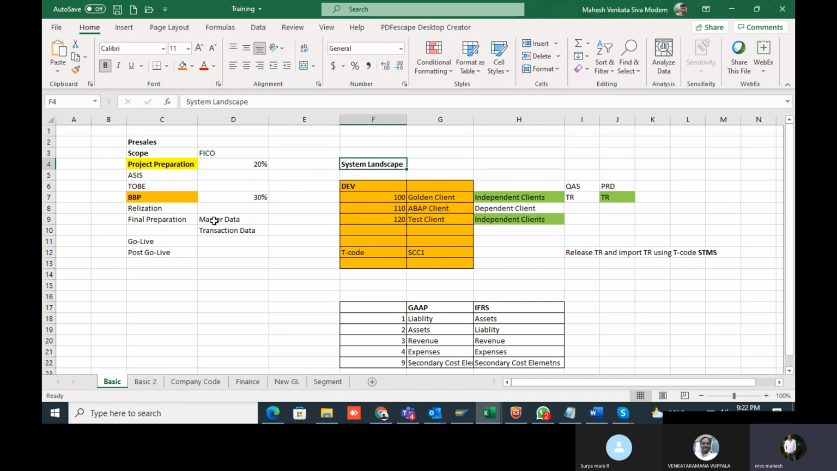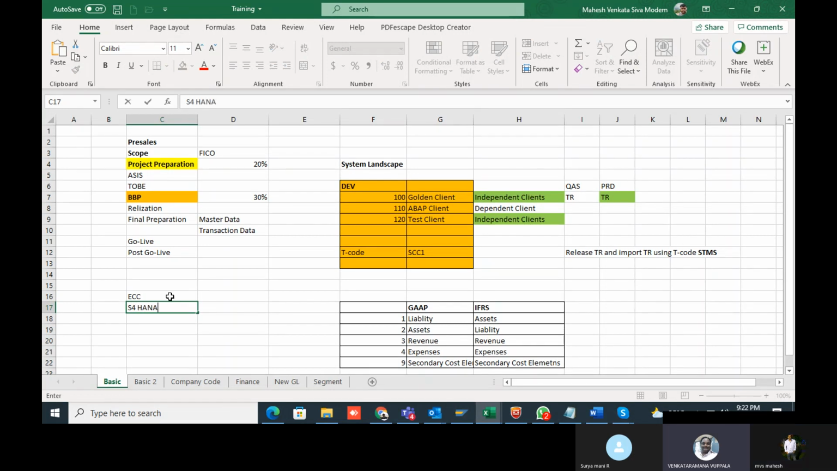But coming to the ECC version, I think you are aware that now we are in S4HANA versions. Earlier it was ECC. Now in HANA we need to use Agile methodology. Yes, Agile methodology. This is Agile, and we have a different methodology in S4HANA.